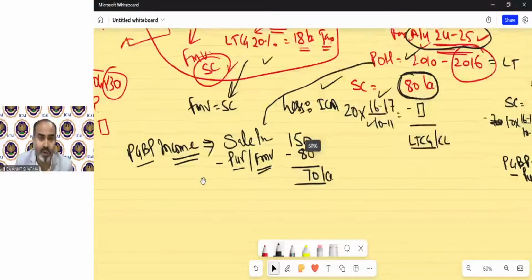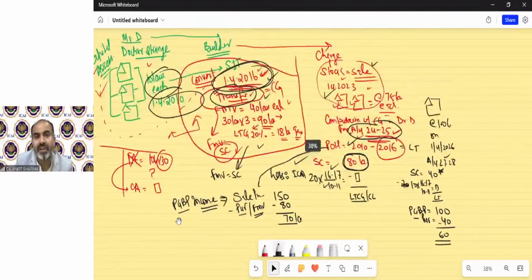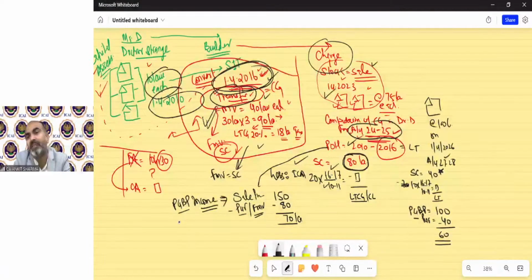So this is a very important question for the purpose of examination, and that is very simple. You just need to understand one thing. Technically, capital gain is this year. But because we do not have the real money flow, the taxability has been deferred to the year in which this stock in trade has been sold. So we just need the assessment year for the chargeability of capital gain in this case. Everything else will be taken assuming that this has been transferred in 2016.